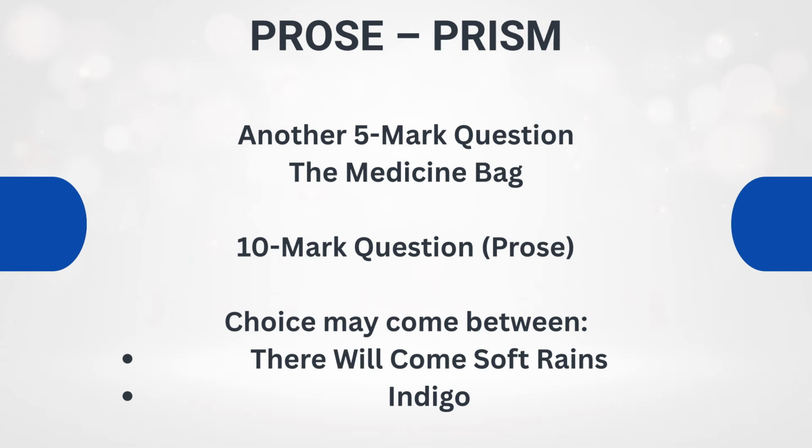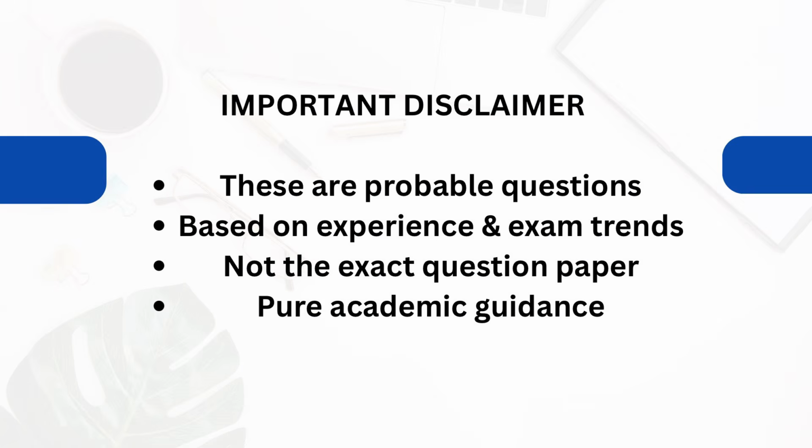And talking about the 10 marks question, what I feel is there may be a choice between There Will Come Soft Rains and Indigo. I feel that the 10 marks question will come from these two chapters. You will be having the choice between There Will Come Soft Rains and Indigo. Children, these are just some expected questions, probability. So I am not making the paper. It's not sure. These are just some suggestions which may help you.